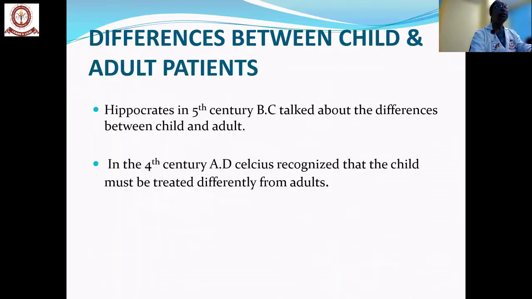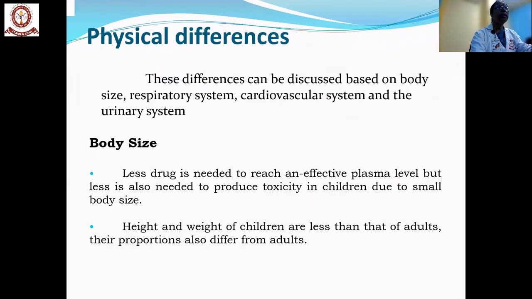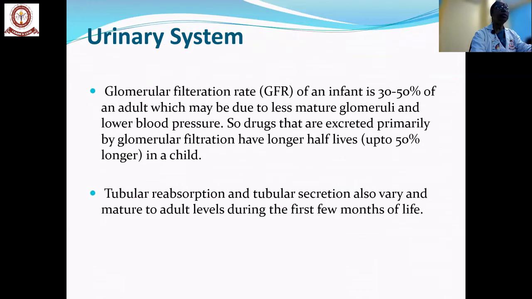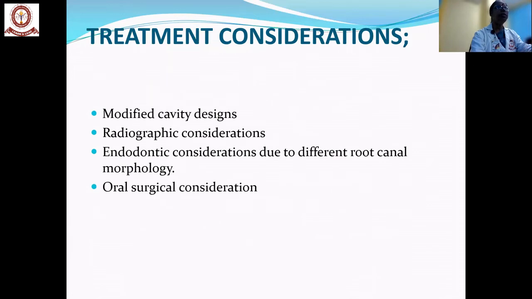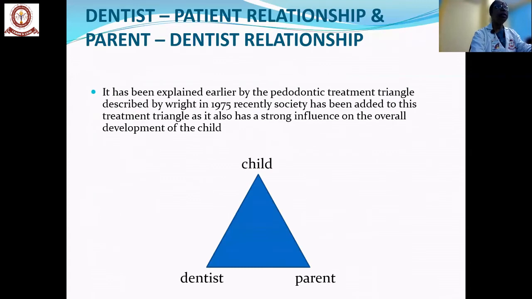And child and adult patients have been distinguished since the 4th century. The child is in no way related to the adult, and we have to take that well into account. Body size, the respiratory system, the cardiovascular system and the emotional system are all different. When you look into the behavior of the child patient, it should be well assessed. Behavior management techniques in treating a child are more important when doing any procedure. We have to consider modified cavity design, and radiographic, endodontic and oral surgical considerations also have to be taken care of. Compared to an adult, extra attention is to be given to the child patient.